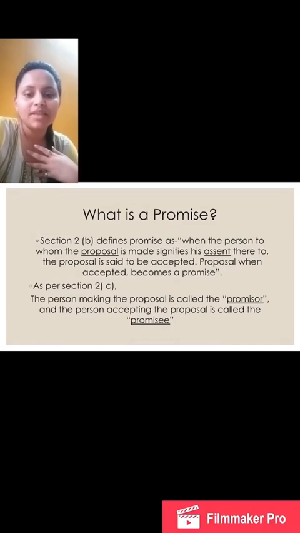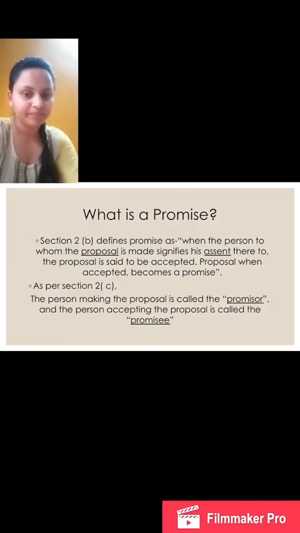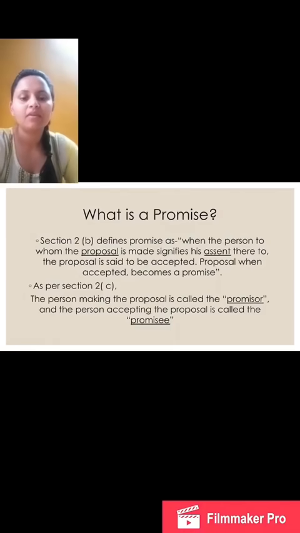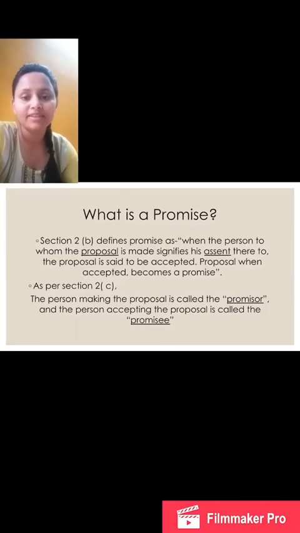So, when I offer you something and you accept to receive that offer from me, it is said that there is a promise between us. So this is a promise. And the person who is making an offer is said to be an offeror or the proposer. And the person who is accepting the proposal or to whom the offer has been made is known as an offeree or the proposee. The definition of proposer and the proposee have been explained under section 2C of the Act. So, for a promise to come into existence, we need a proposal and we need an acceptance thereto.